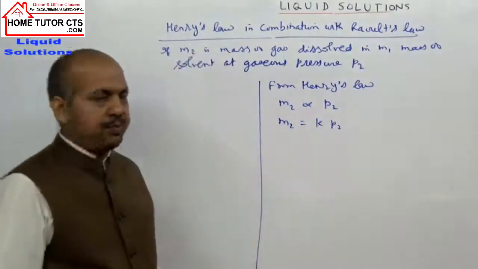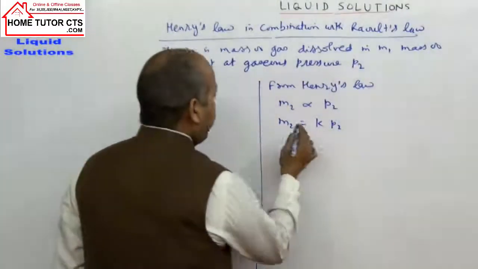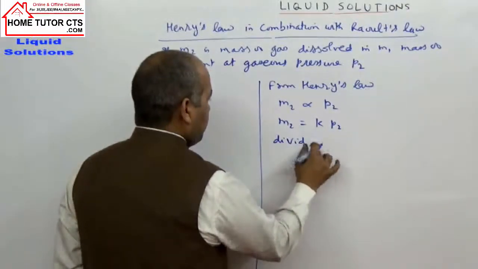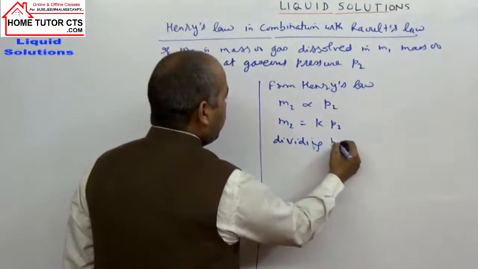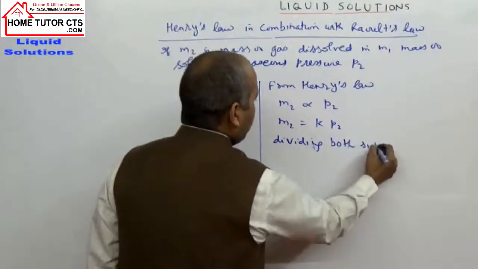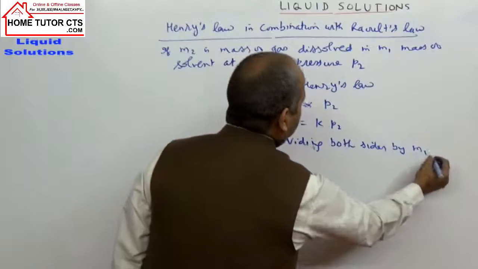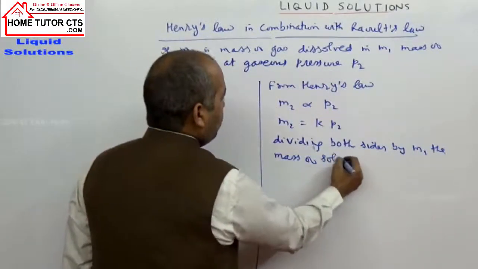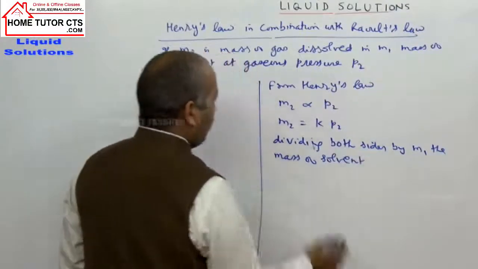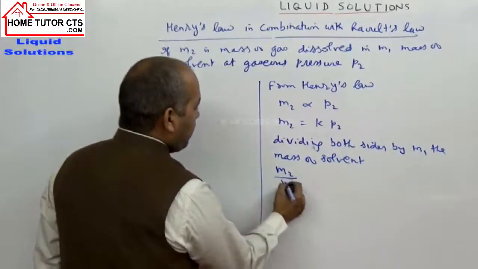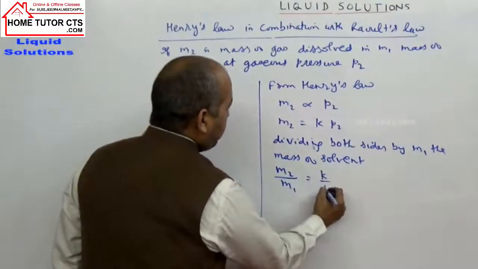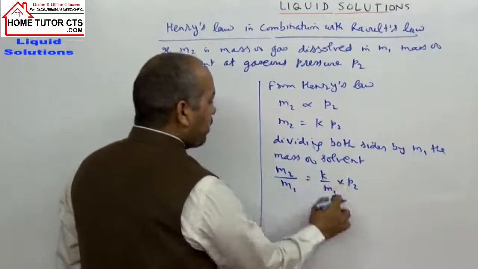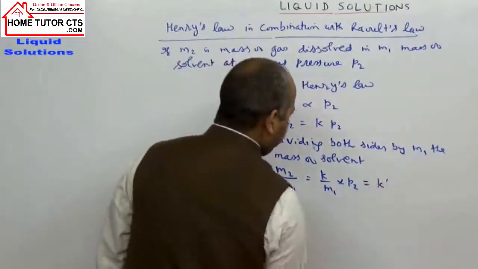Now dividing both sides by M1, the mass of solvent, what expression do you get? M2 by M1 is equal to K by M1 into P2. This K by M1 can be a constant. I write K dash into P2.